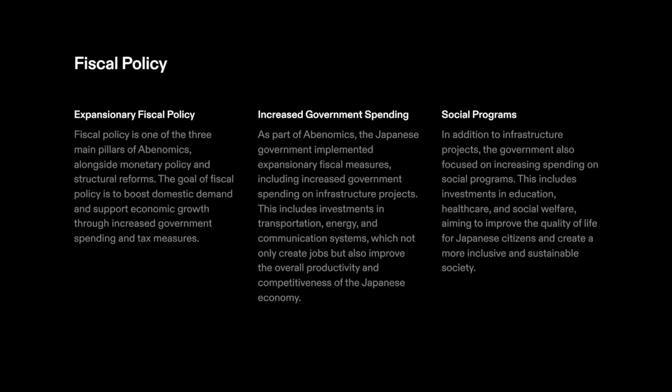2. Fiscal policy. The second pillar of Abenomics involves expansionary fiscal policy measures aimed at boosting domestic demand and supporting economic growth. This includes increased government spending on infrastructure projects, social programs, and other initiatives to stimulate economic activity. However, Abe also aimed to address Japan's high public debt levels through measures to increase tax revenue and improve fiscal discipline over the longer term.